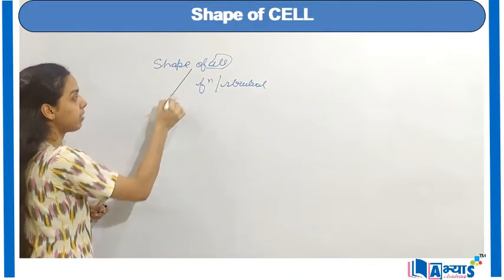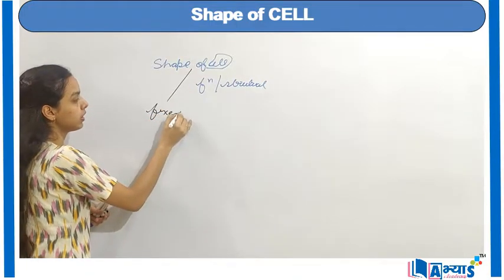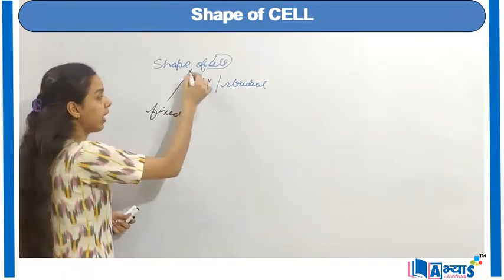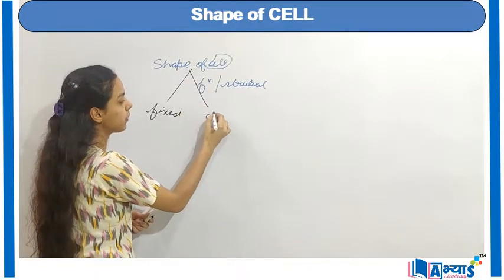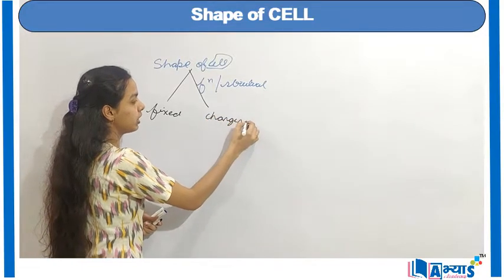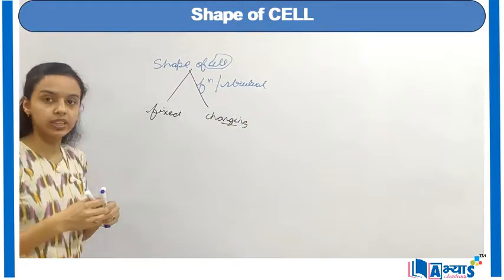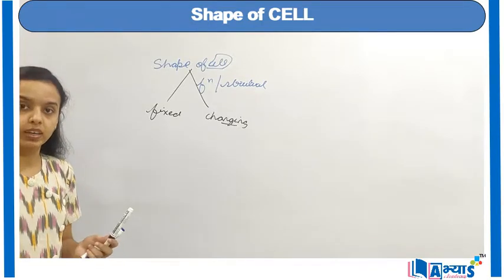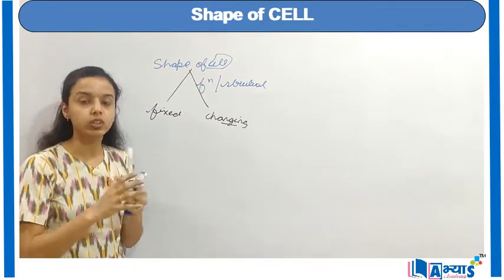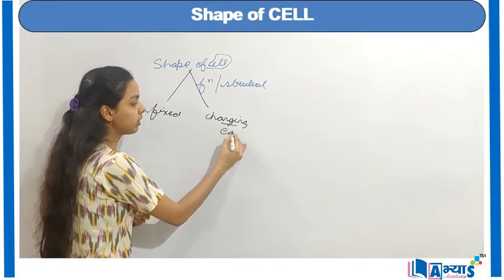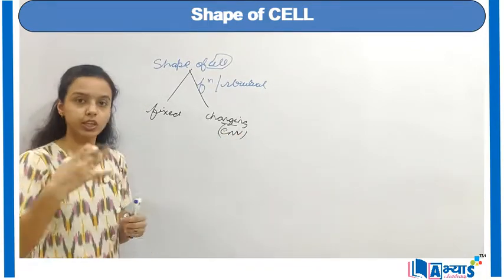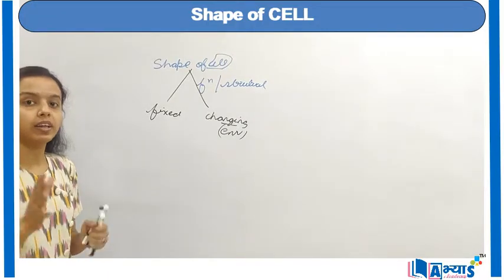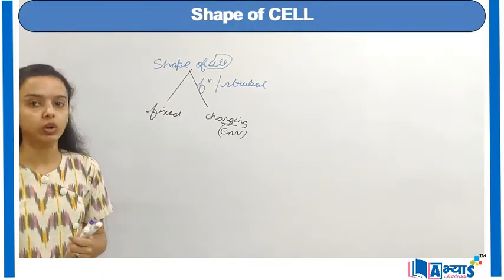Either they can have a fixed shape, that means the shape does not change throughout the life of the organism, or sometimes the shape keeps on changing. This changing shape is due to the environment. Sometimes they find a food particle, so they get elongated. Sometimes they shorten their size. So depending upon the environment, they have changing shapes. When we say fixed shape, we mean they have the same shape throughout.